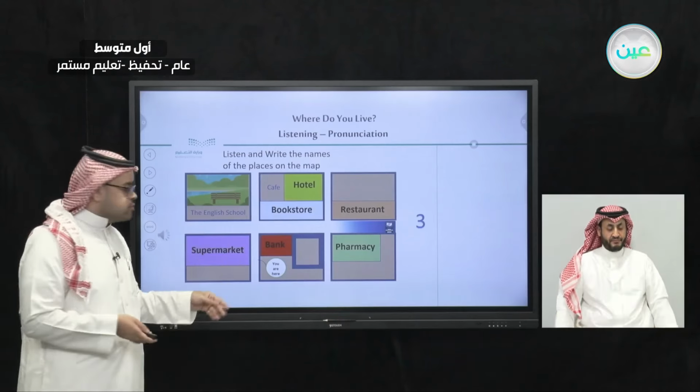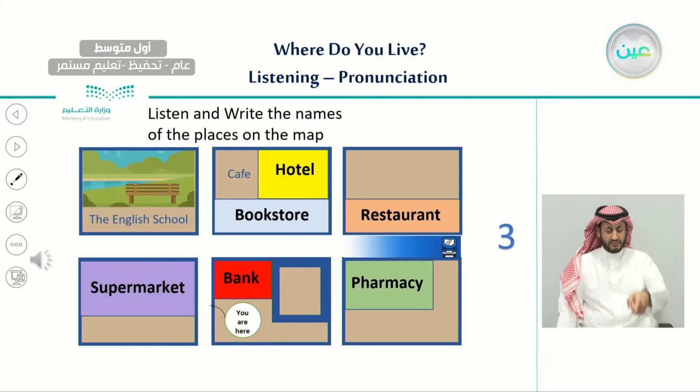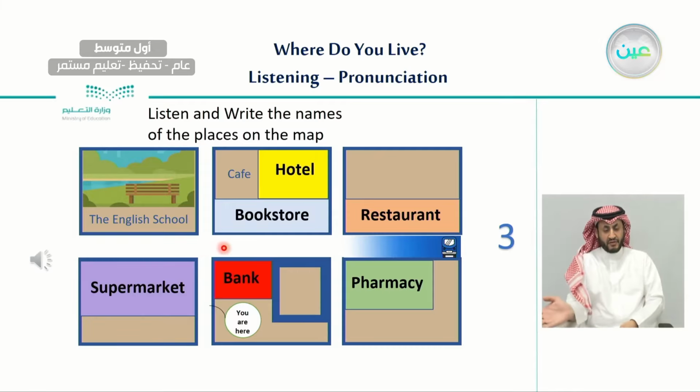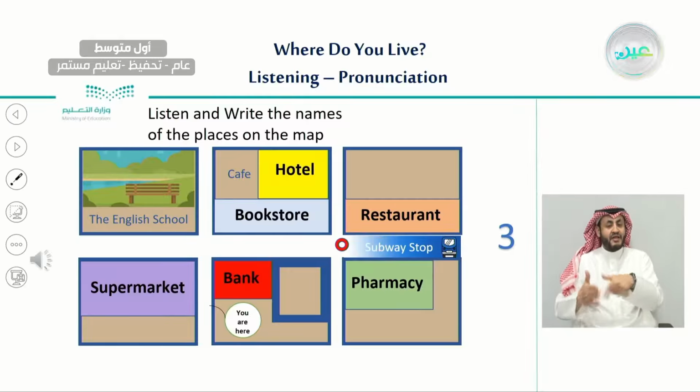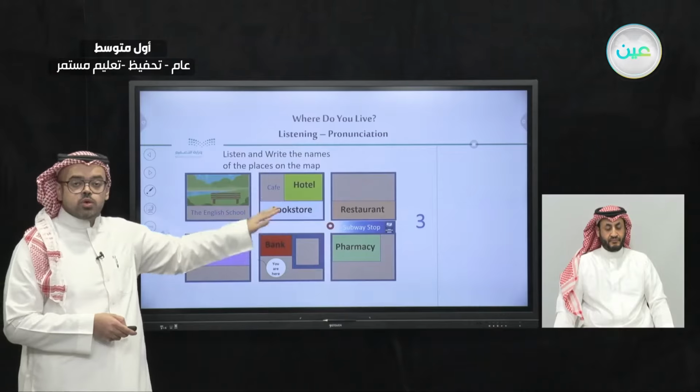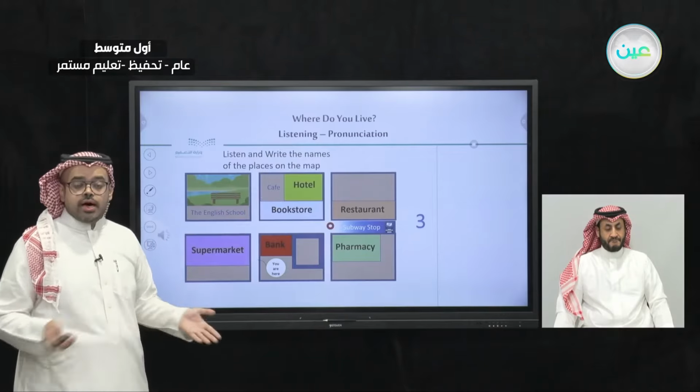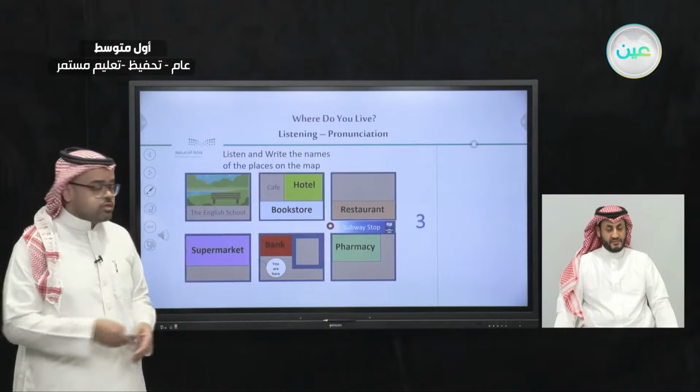So the direction is to go straight and turn right at the corner and walk a block. It means to pass the block. To pass the block, and we will see the subway station between the restaurant and the pharmacy. So let's see. Exactly. Here is the subway stop, the location of the subway stop. Now, let's listen for the last direction.